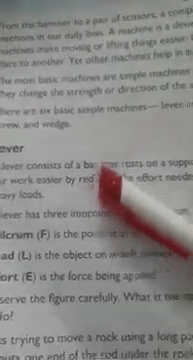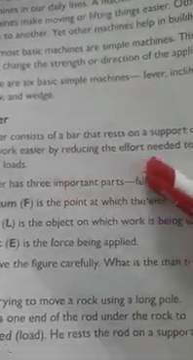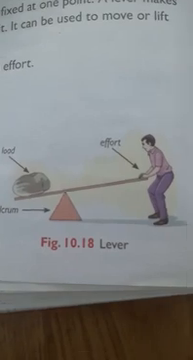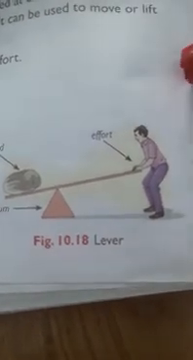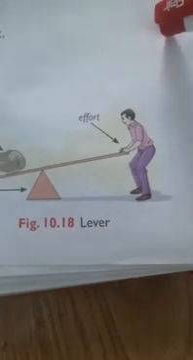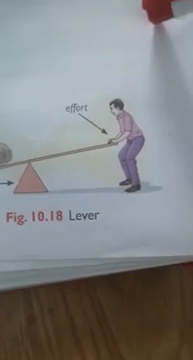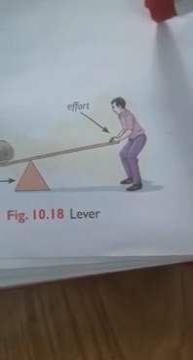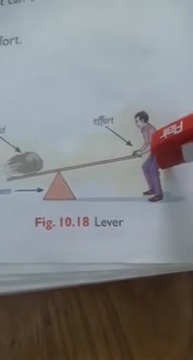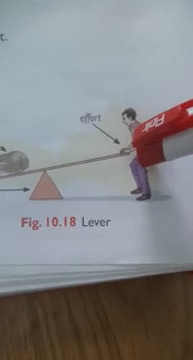What is a lever? A lever consists of a bar that rests on a support, or it is fixed at one point. Here you can see the technique which is used in the lever machine. A lever makes our work easier by reducing the effort needed to do it. It can be used to move or lift heavy loads.